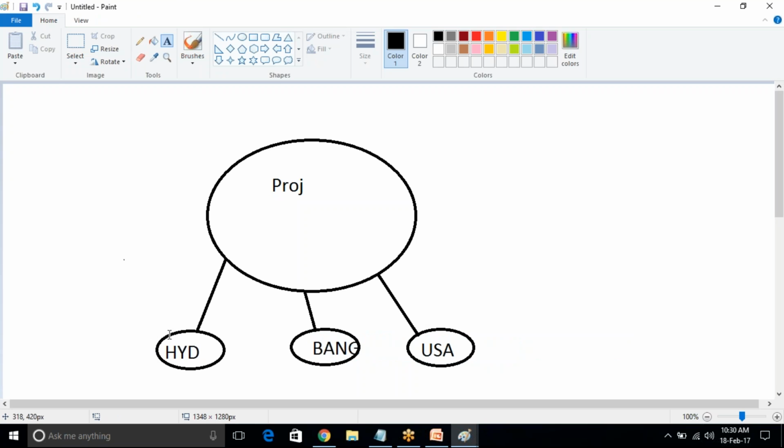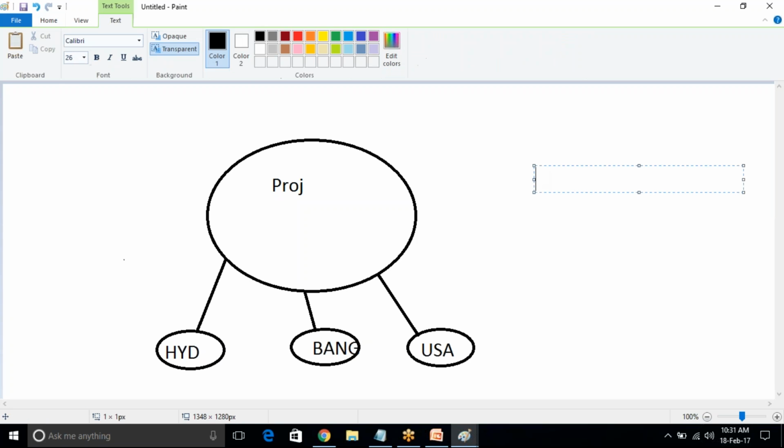These 10 people are always developing the code. They generate some files, they developed some Java files. The Bangalore people also developed some Java files. The USA people also developed some Java files. So how are they combining those files? For transformation, how do they transfer the code from one place to another? The build team guy sitting in Bangalore, how will he get the Hyderabad people's code and the US code? How will they get it?